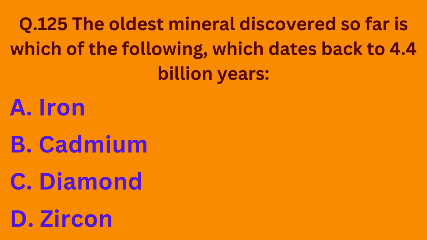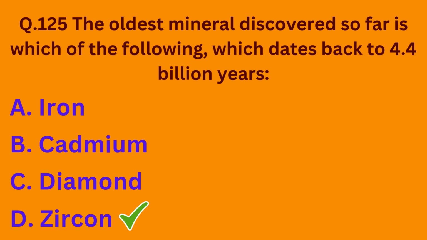Question number 125. The oldest mineral discovered so far, which dates back to 4.4 billion years, is which of the following? Option A iron, option B cadmium, option C diamond, option D zircon. So basically zircon is the oldest mineral.